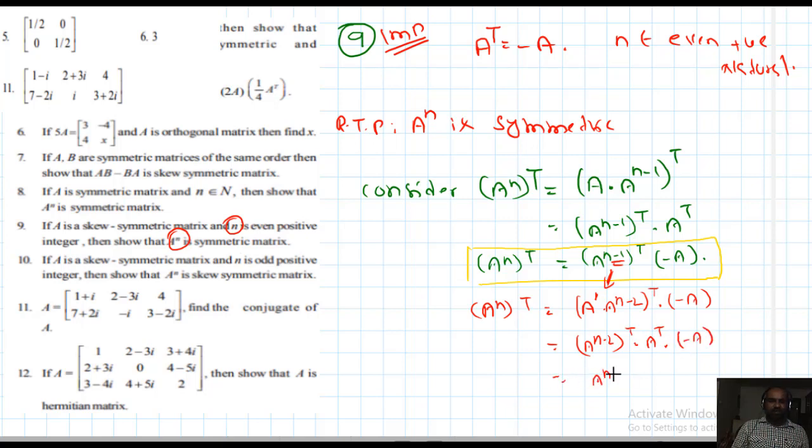A power n minus 2 transpose into minus A square. A transpose is minus A, minus minus. This is result number 2.